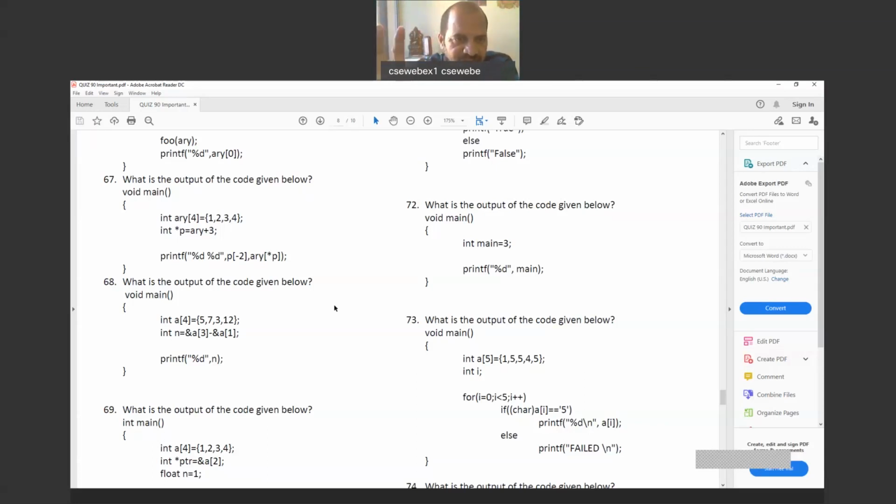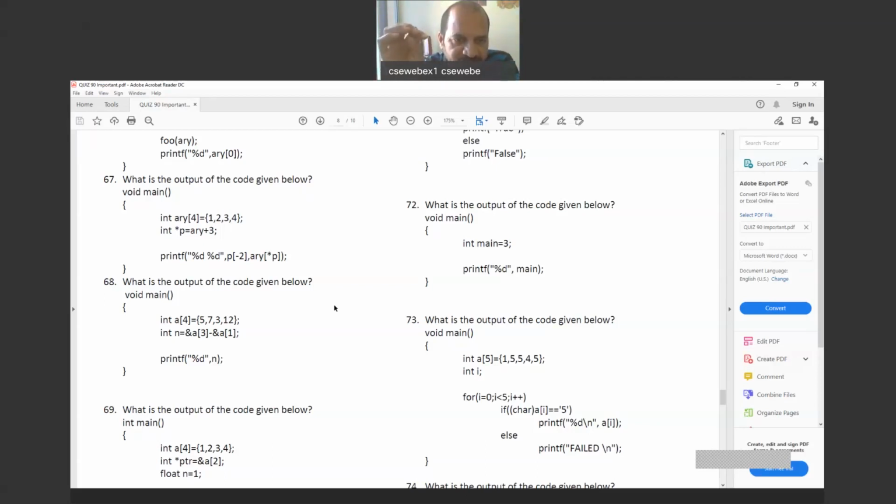Right. First we are collecting the address of ARY of 3, because in the declaration int star P is equal to ARY plus 3 is written. So that means ARY of 3's address we are collecting, which is 20,006 as per the assumption. Right, 20,006.